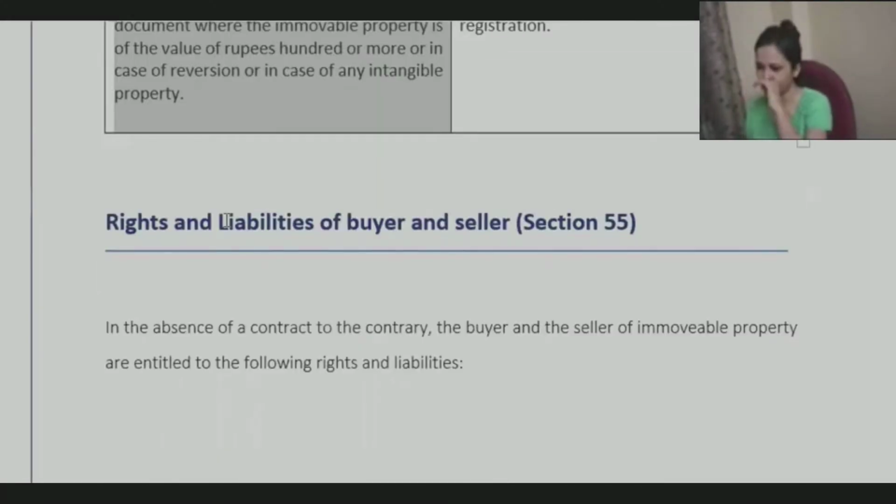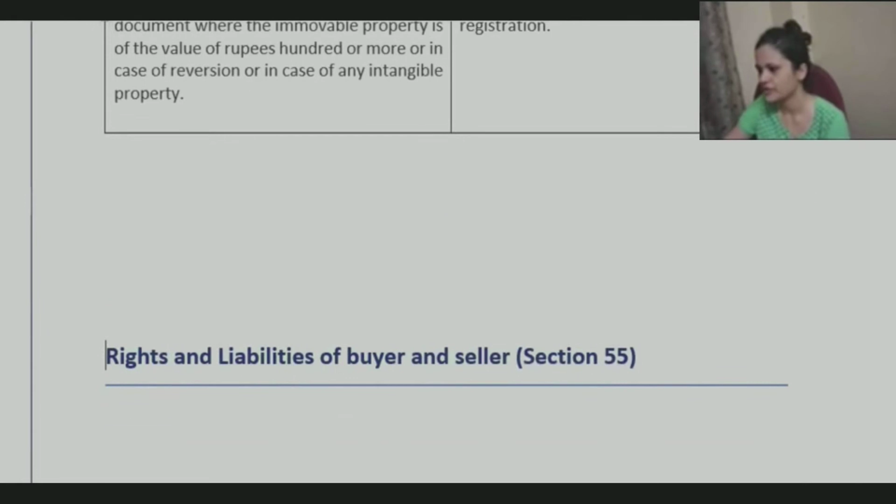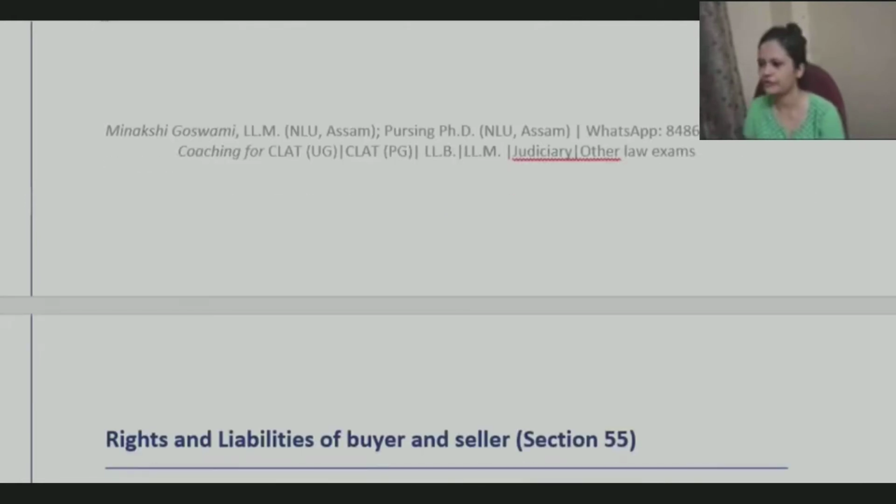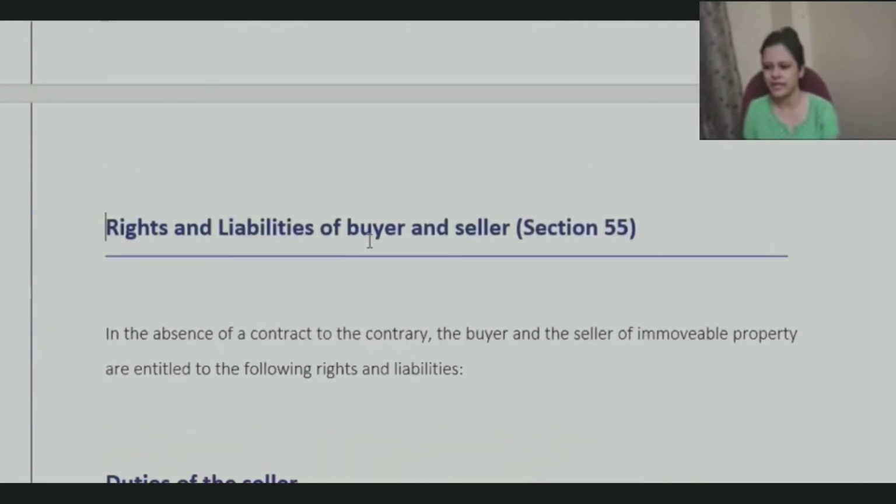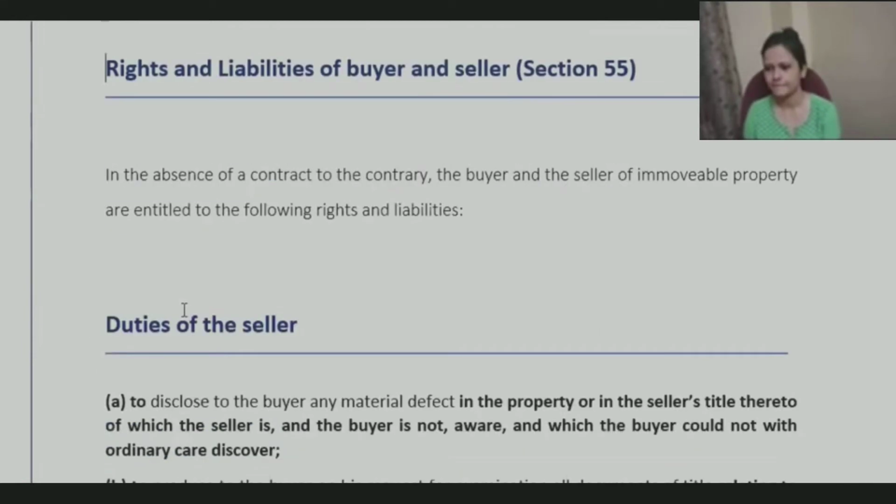So next, all these provisions were from section 54. Section 55 basically has four different things: rights plus obligations, both for buyer plus seller. Everything is mentioned under one single section, section 55. There are different sub clauses if you look at the parent, but that's completely fine. You can simply mention section 55 provides for rights and obligations both for buyer and seller.